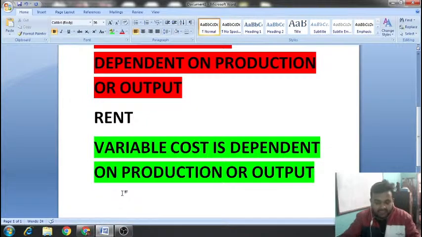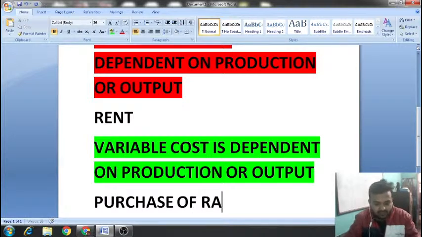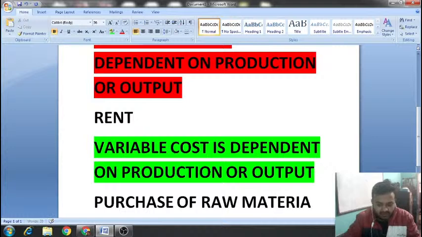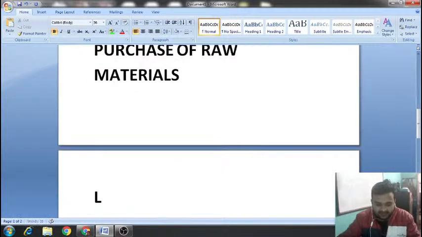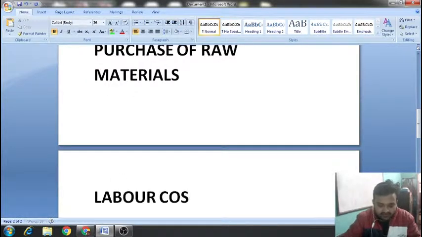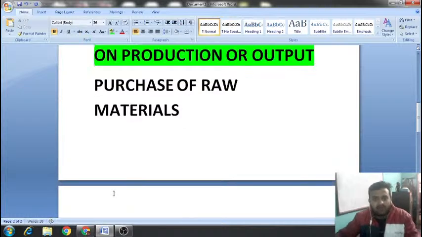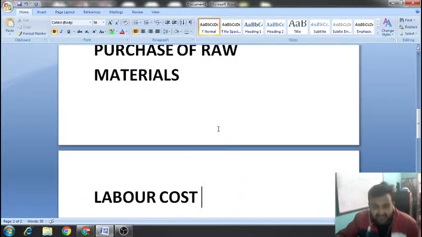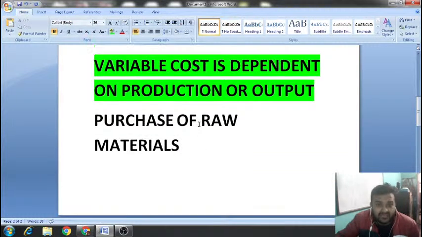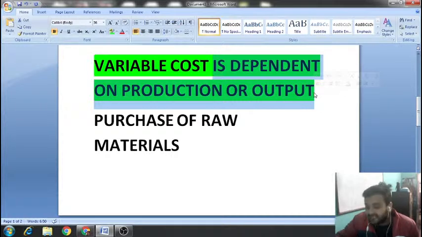Like for example, purchase of raw materials, labor cost. All these are your variable costs, which means only if production is happening will this variable cost take place.